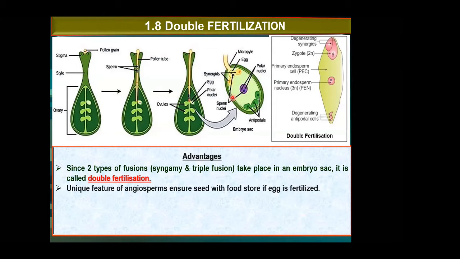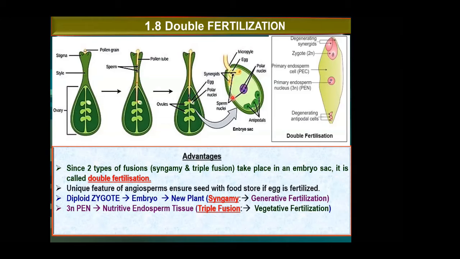This character you can see only in angiosperms. This is a typical character of angiosperms. In no other plants can you see this type of fertilization. Okay, so this is about double fertilization.